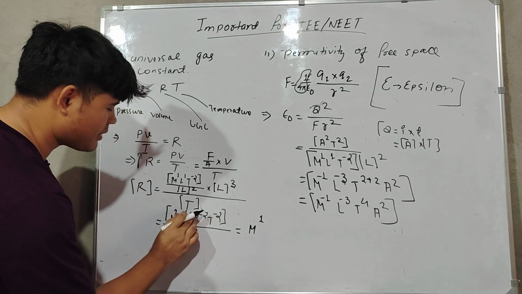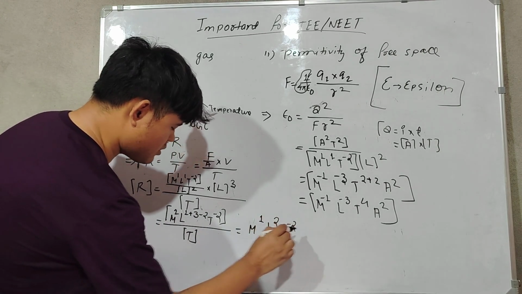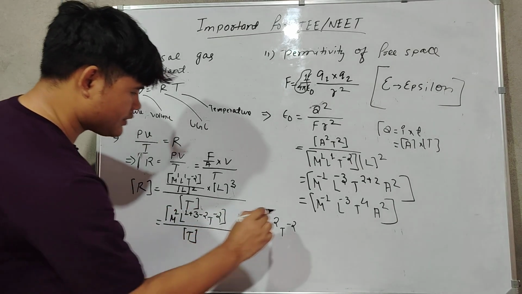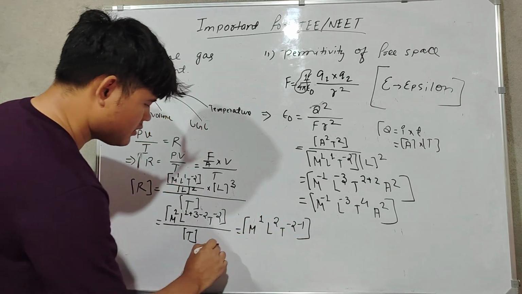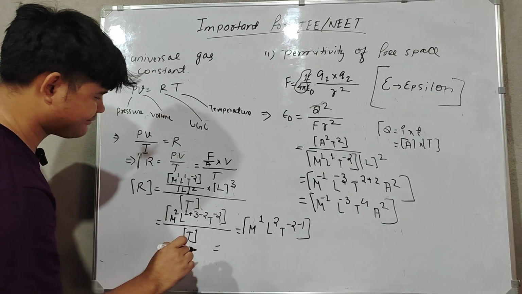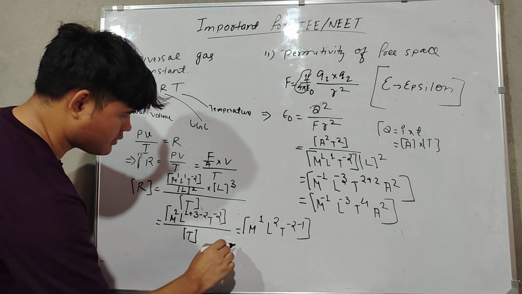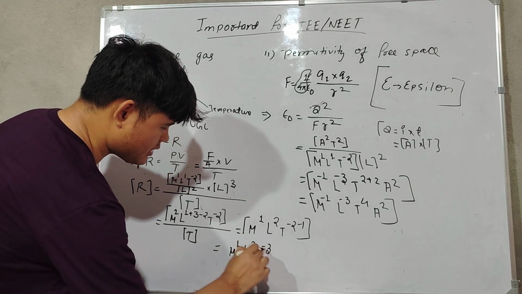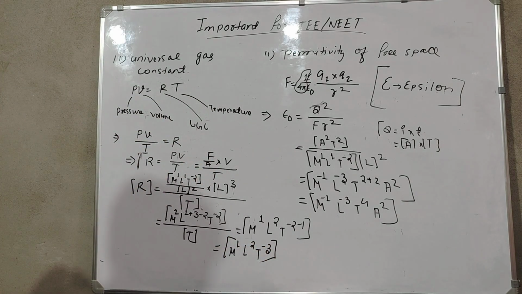M1, 1 plus 3, 4, 4 minus 2 means L2, T to the power minus 2. This T, if it goes up, then it will be minus 1. So M1 L2 and T to the power minus 3. This is the dimension of the universal gas constant.